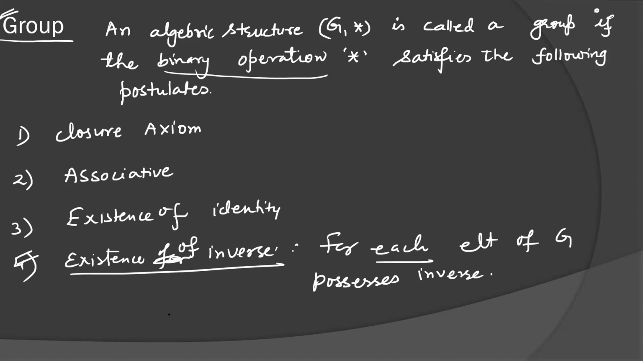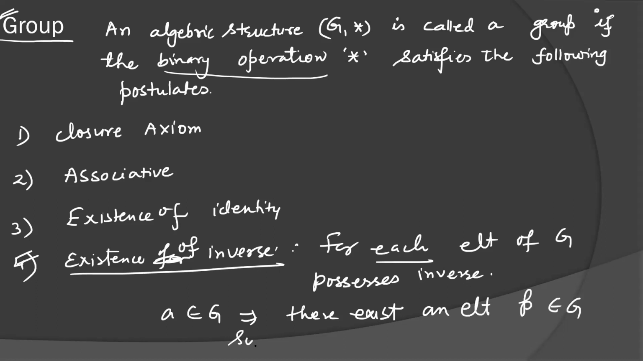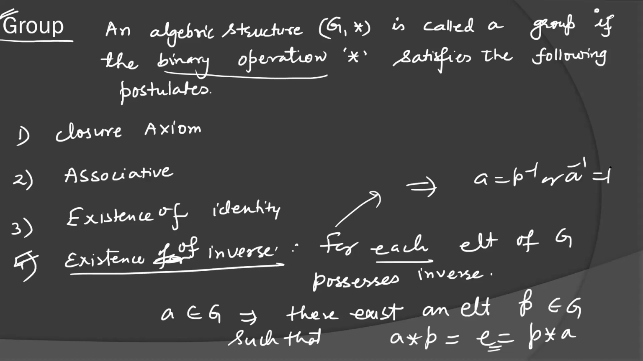Mathematically, it means if A belongs to G, then there exists an element P in G such that A operation P equals E equals P operation A. Here E is the identity element. So if the product of A and P, where A is the element and P is the inverse, gives the identity element, then we are getting the inverse of element A. And we can write A equal to P inverse or A inverse equal to P.